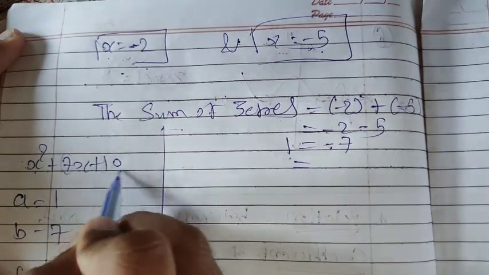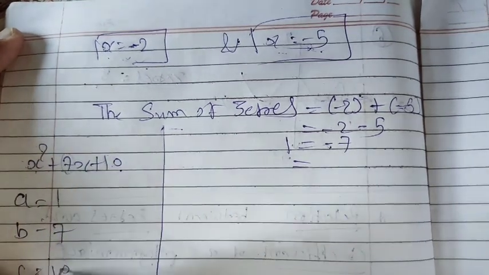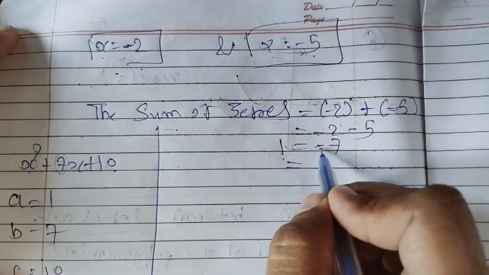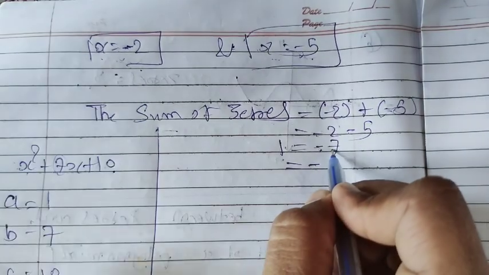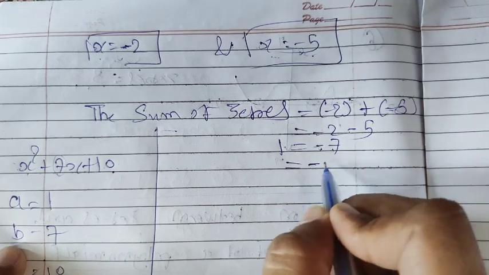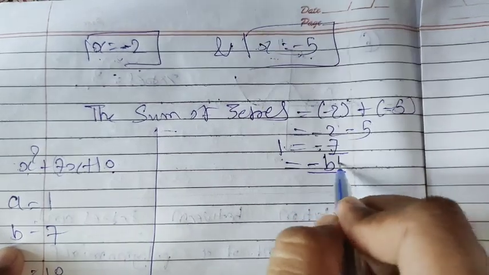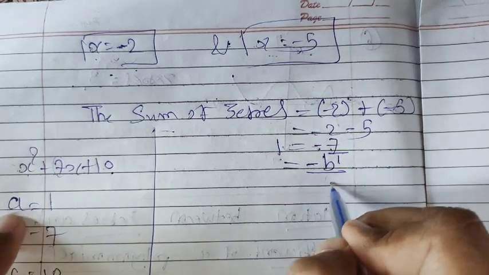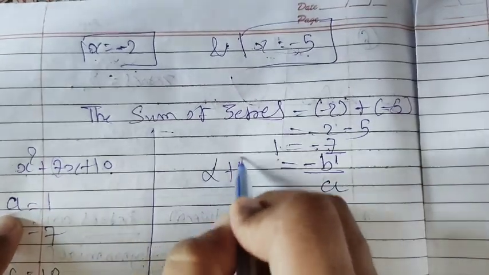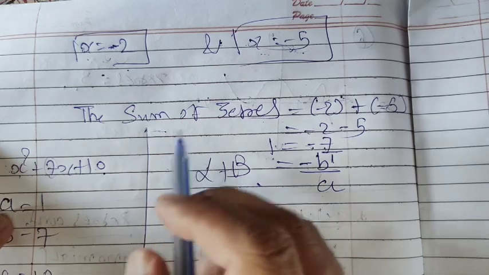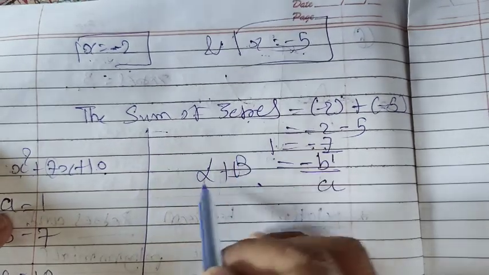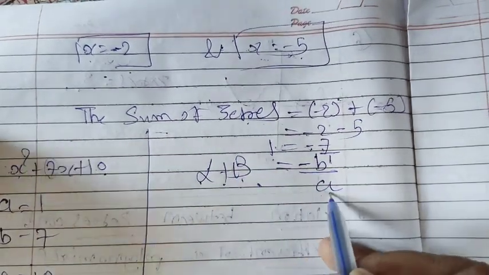And c is the constant term, which is 10. Now you can see the minus 7: 7 is b, so we put minus b, and here the denominator is 1, which is a. So the sum of the zeros, alpha plus beta, is equal to minus b upon a.